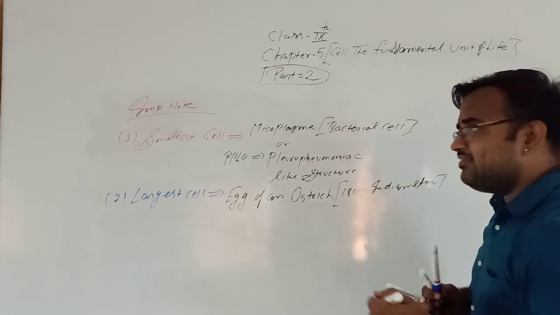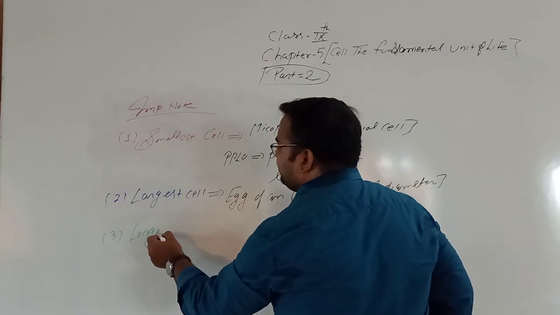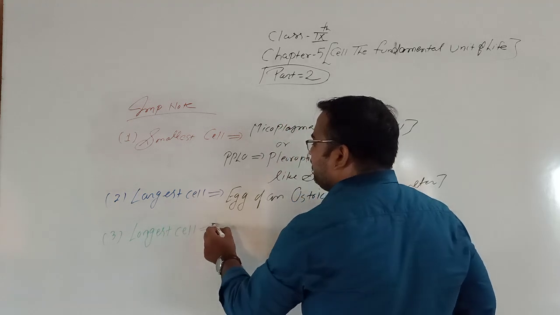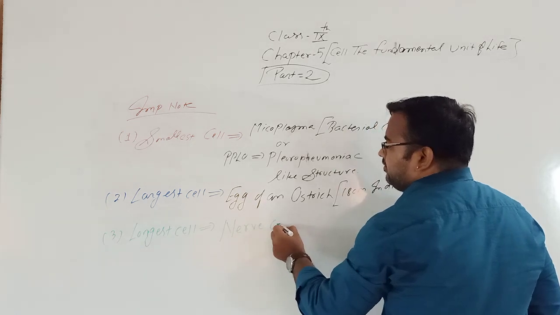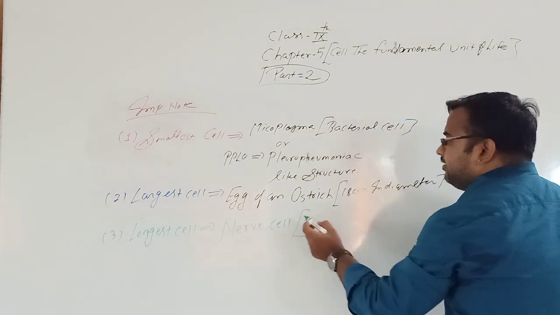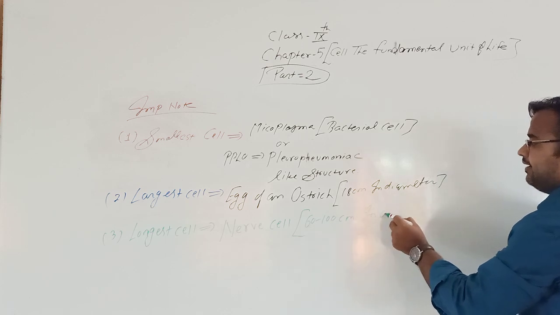What is the longest cell? What is the name of the longest cell? The name of the longest cell is nerve cell. And what is the size? 60 to 100 centimeter.